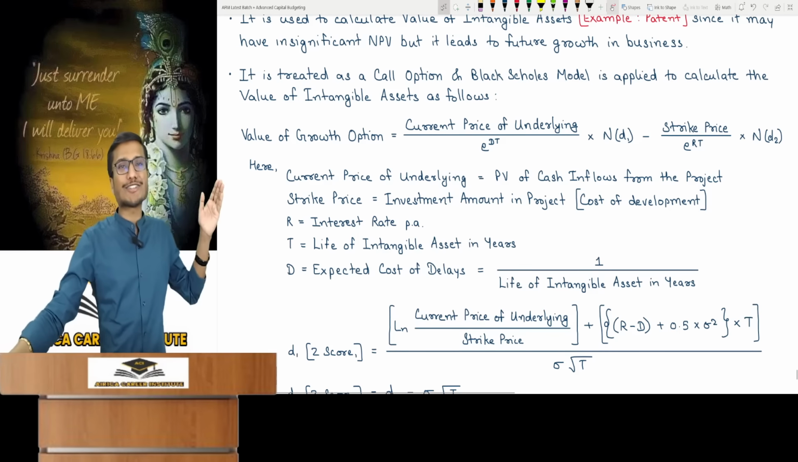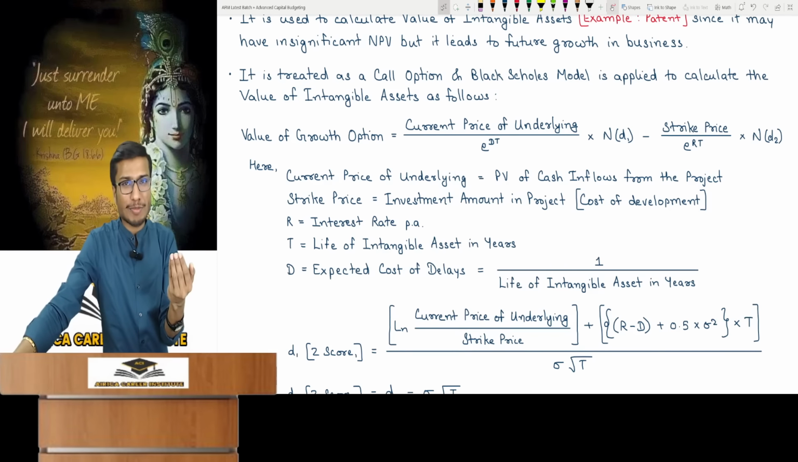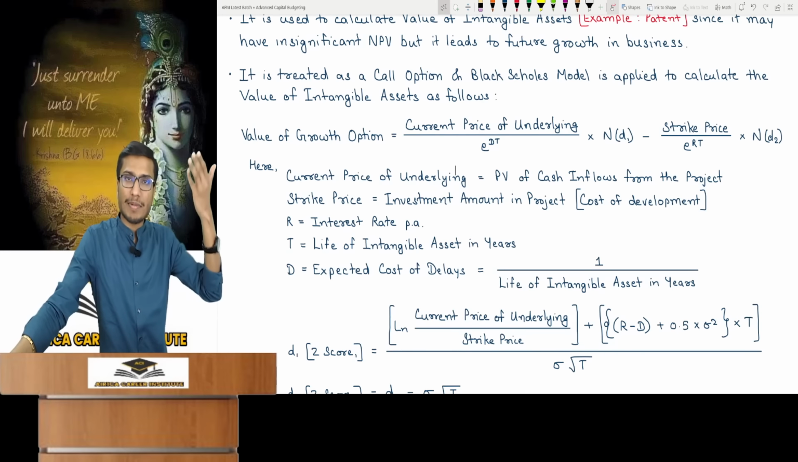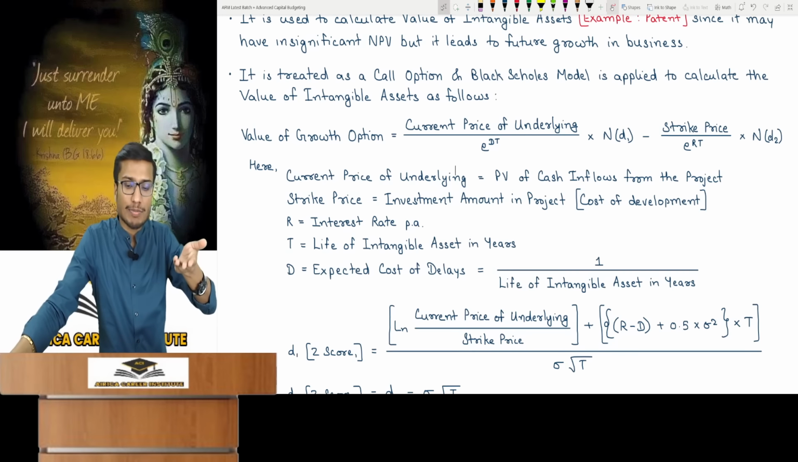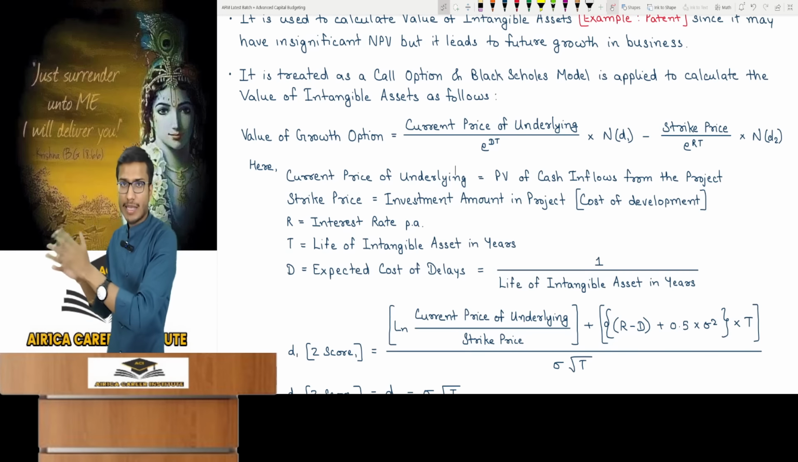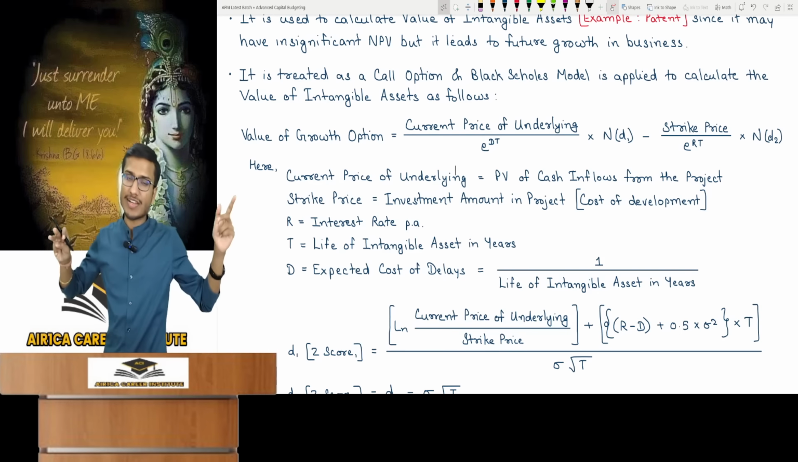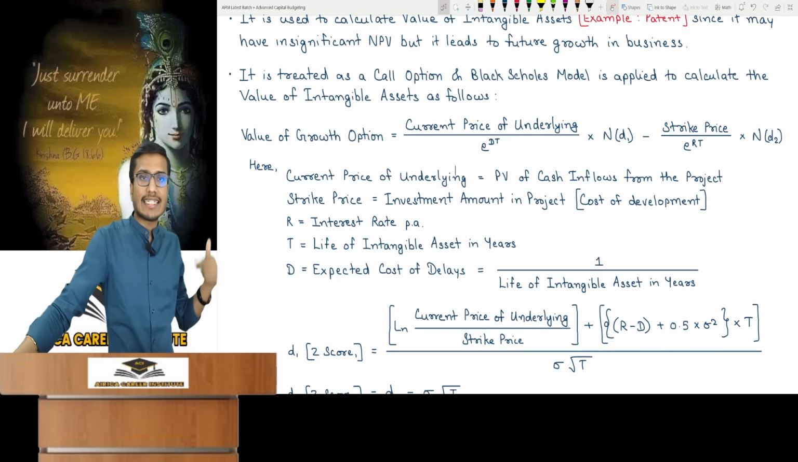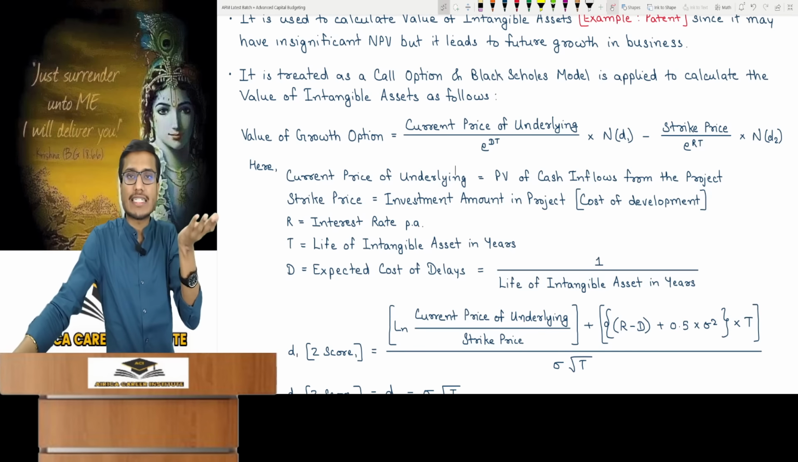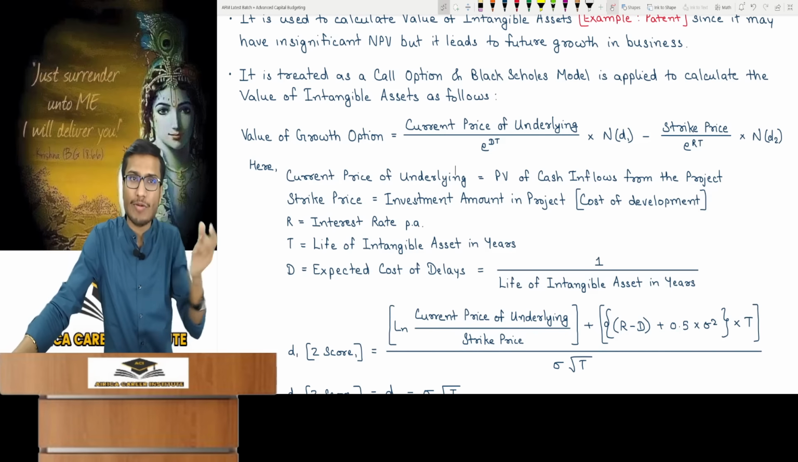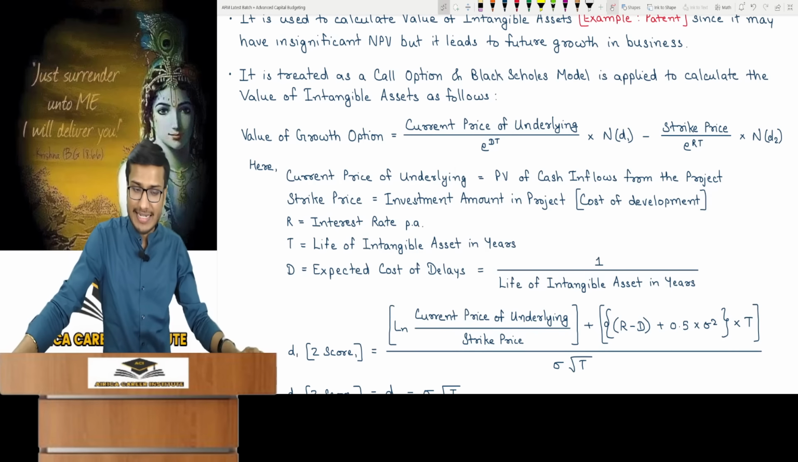The current underlying price here is the project's PV of cash inflows. And the strike price, as explained, is the project's investment amount or development cost. Project investment for medicine development is its cost. PV of generated cash inflows is the underlying current price. R is the same annual interest rate. Time is the intangible asset's life in years. A 15-year patent provides benefits only for its duration. I'll explain D later, hold that for now.